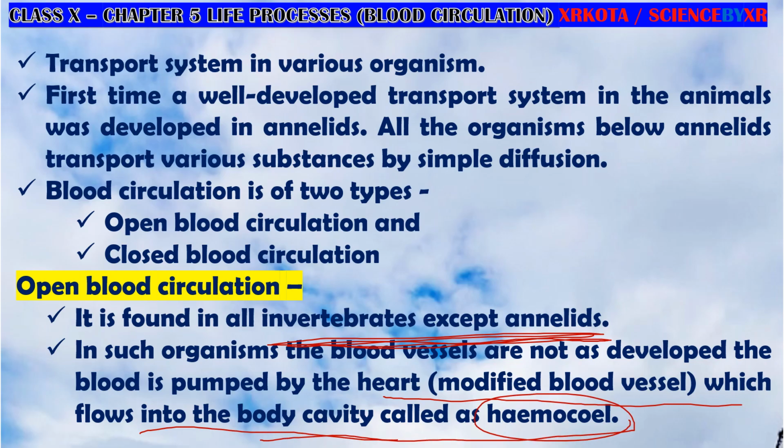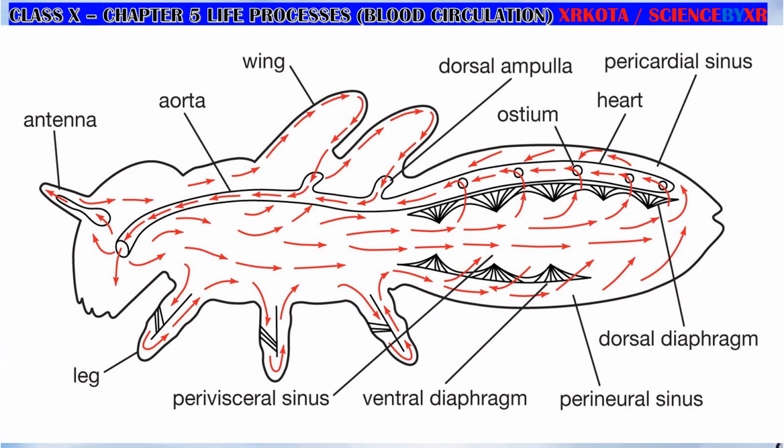So I'll show you with the diagram here. This is a diagram of an insect, and in the case of an insect, these are the hearts. I'll draw it in the blue color here. So these are the hearts: one, two, three, four, five. Every segment has its own heart, and each heart has its own duct opening here, and these openings are called ostia.